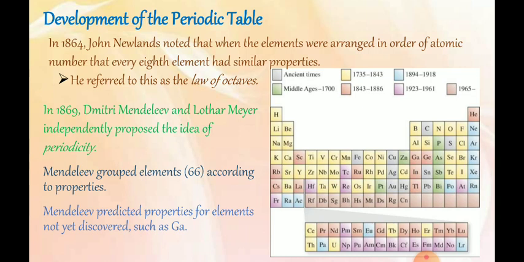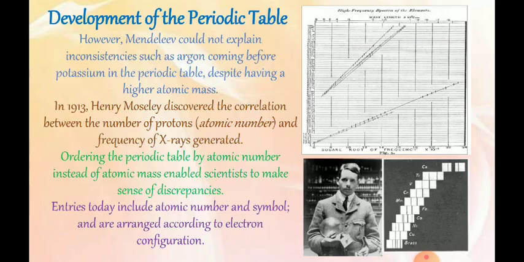You will get an idea of when the corresponding elements were discovered. The tentative year of discovery is shown in this periodic table. Now we will move to the next part of this chapter, the development of the periodic table.